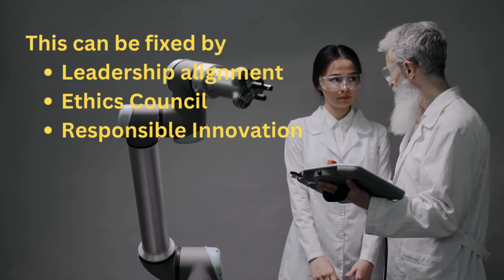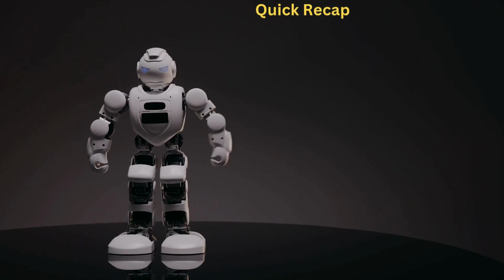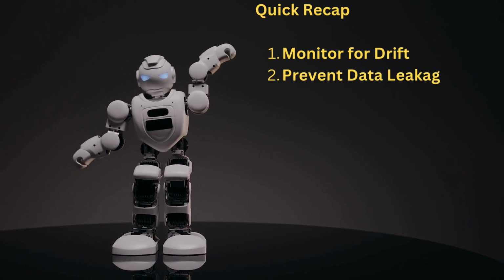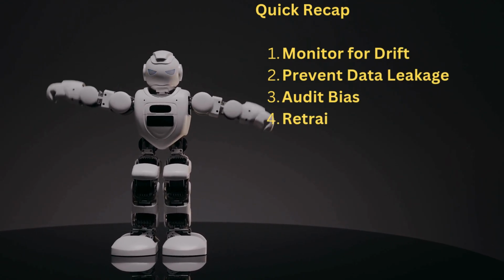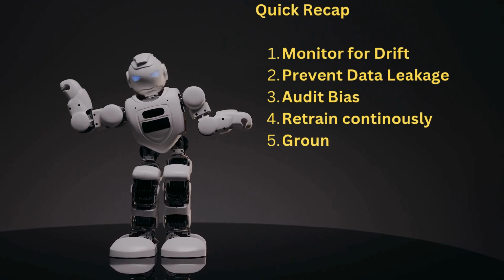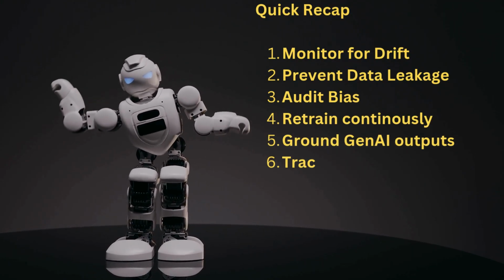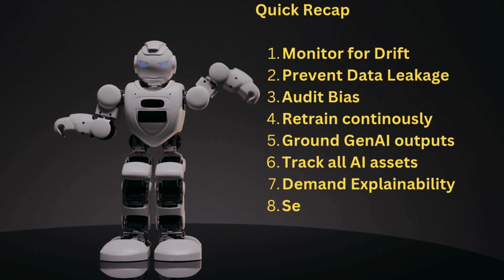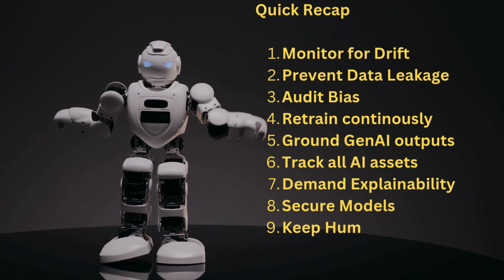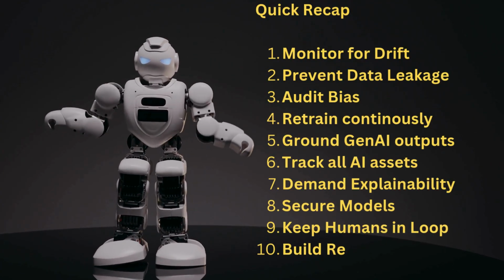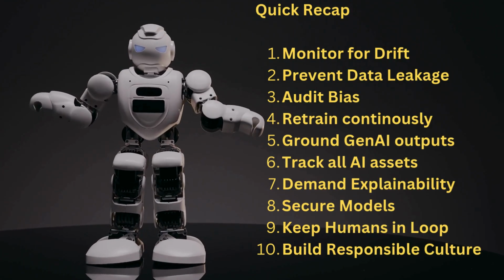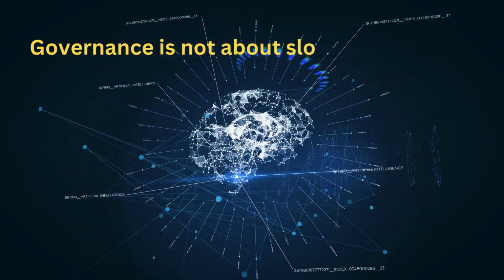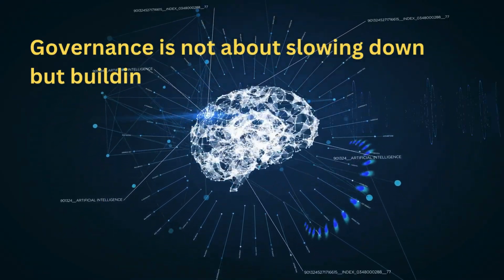So here's your recap. First, monitor for drift. Second, prevent leakage. Third, audit bias. Fourth, retrain continuously. Fifth, ground generative outputs. Sixth, track all AI assets. Seventh, demand explainability. Eighth, secure your models. Ninth, keep humans in the loop. Tenth, build a responsible culture. Because governance isn't about slowing down AI, it's about keeping it human aligned.